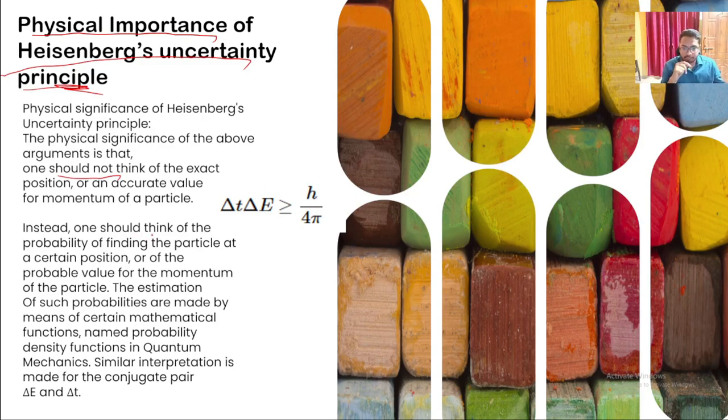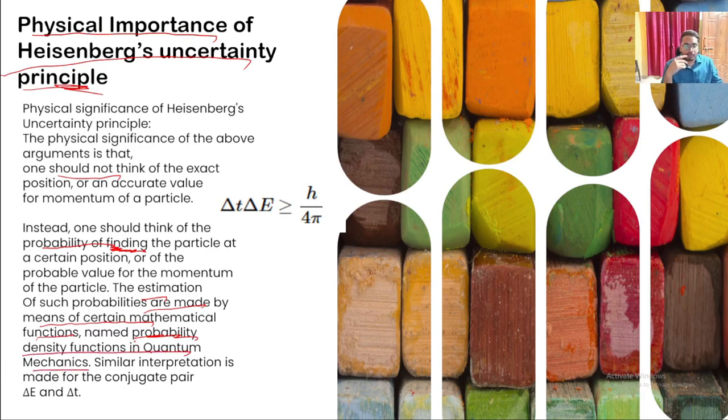Instead, one should think of the probability of finding the particle at a certain position. We can get the probable position or the speed of the particle, but we cannot get the exact. The estimation of such possibilities is made by means of mathematical functions named probability density functions in quantum mechanics.